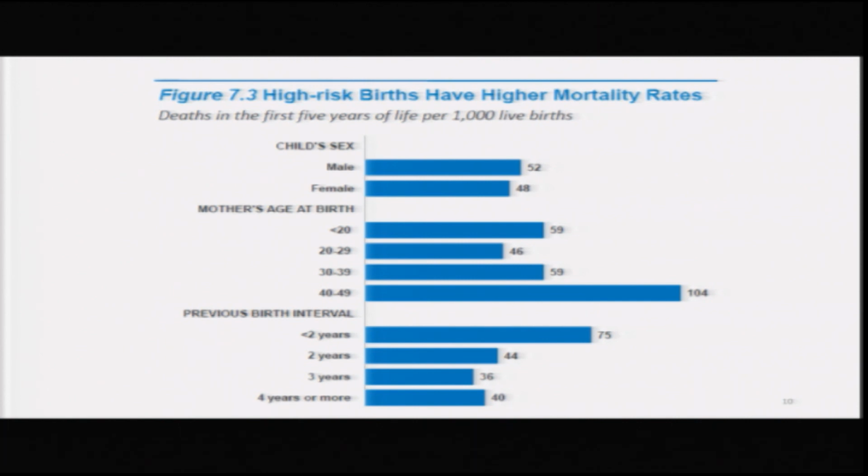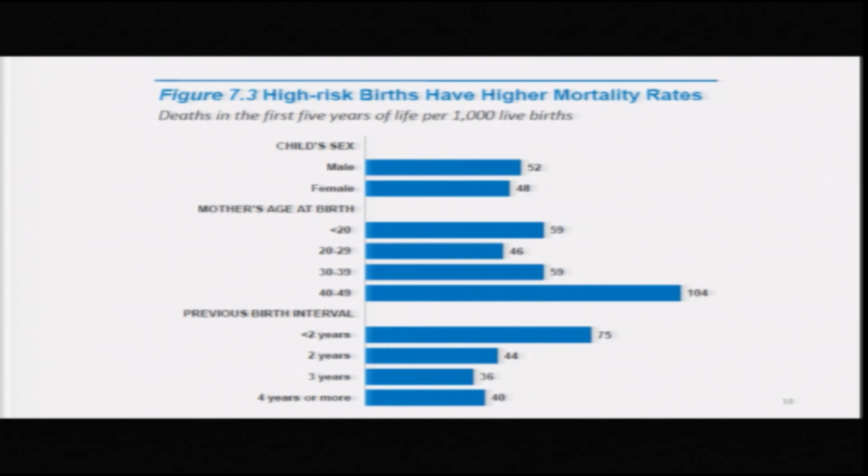This is the probability of dying before reaching the 5th birthday. There are differences between males and females. The probability of dying before the 5th birthday is higher for males than for females. For males it is 52, for females it is 48.